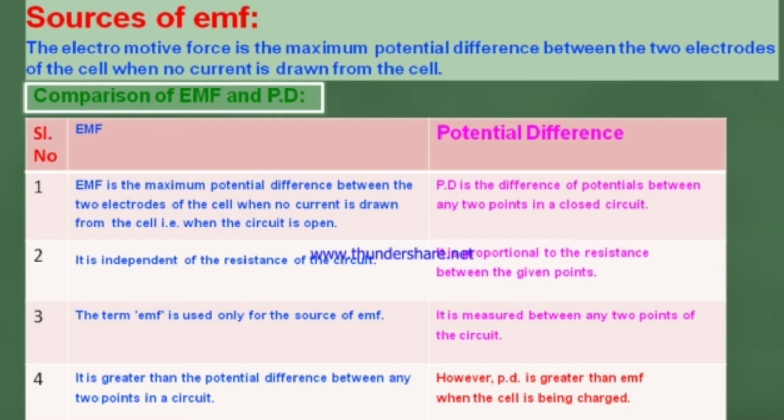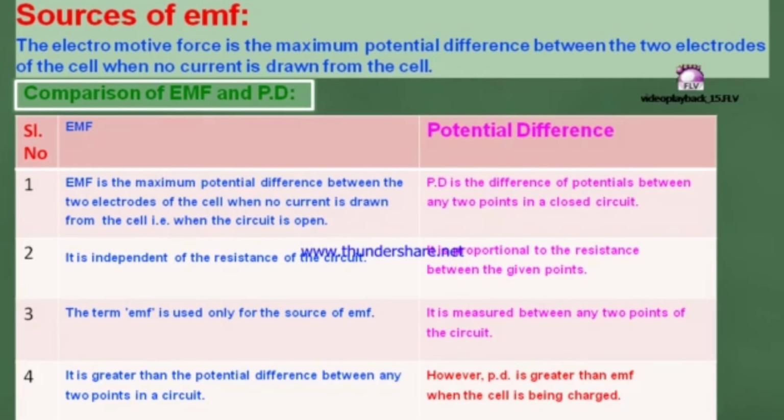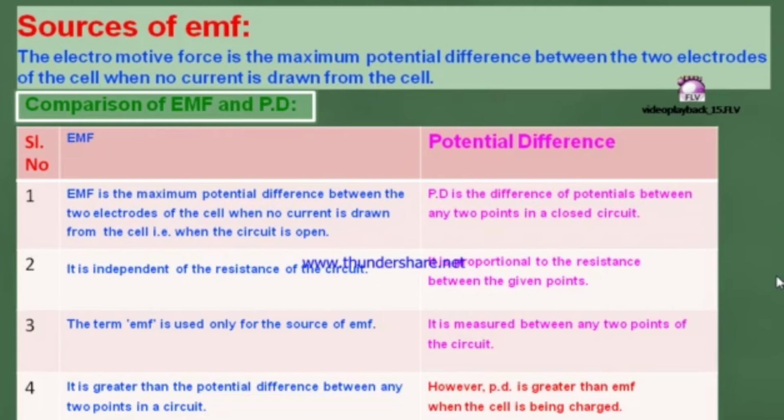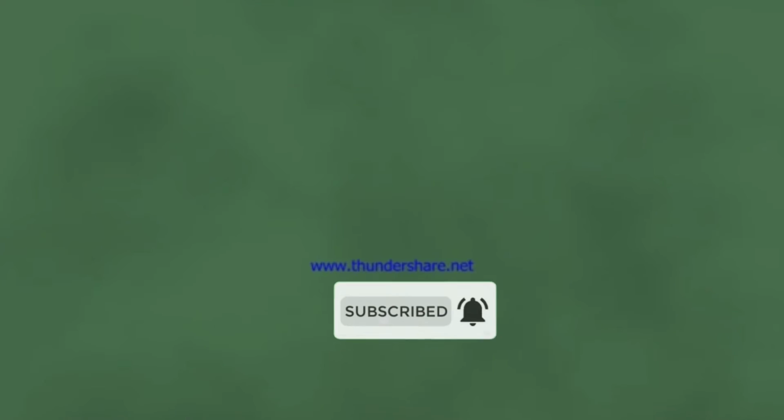Third point, the term EMF is used only for the source of EMF. Potential difference is measured between any two points of the circuit. Fourth point, EMF is greater than the potential difference between any two points in the circuit. However, potential difference is greater than EMF when the cell is being charged.